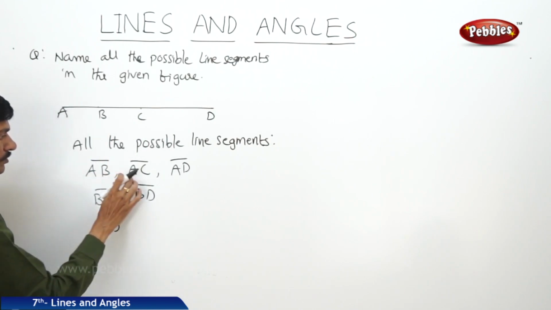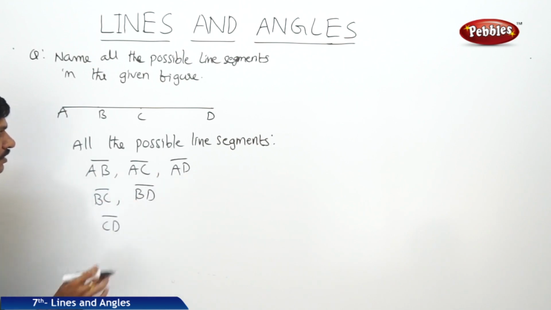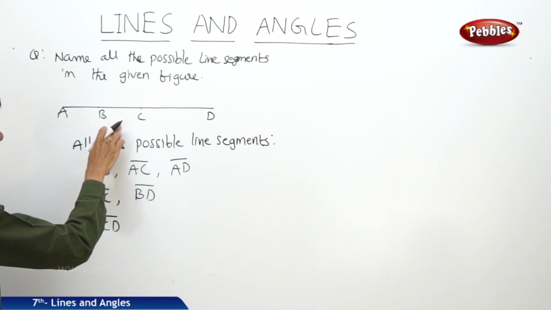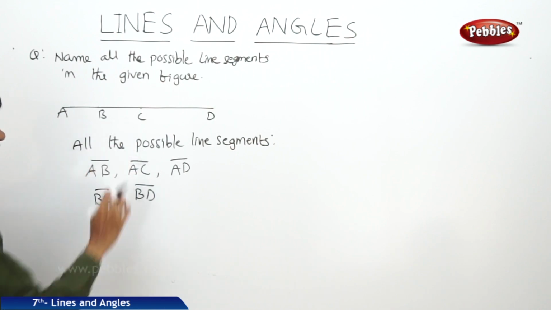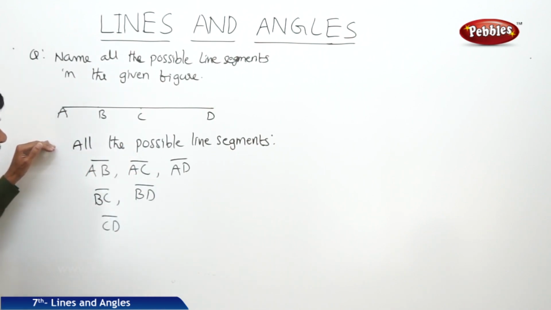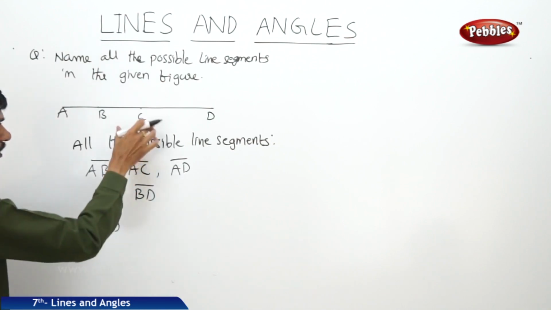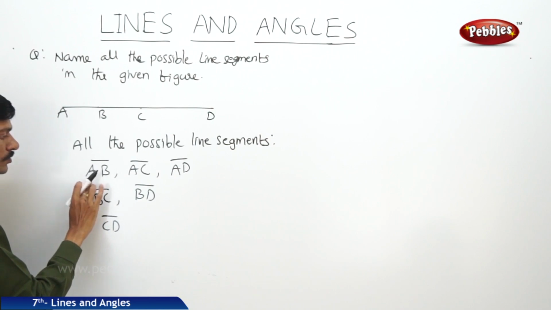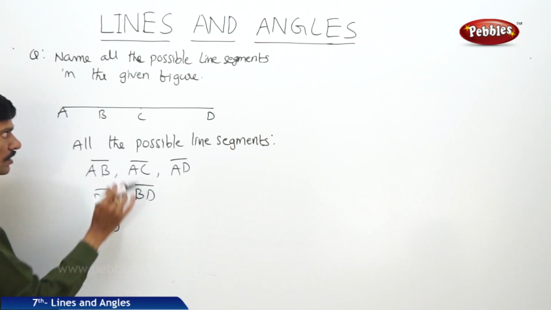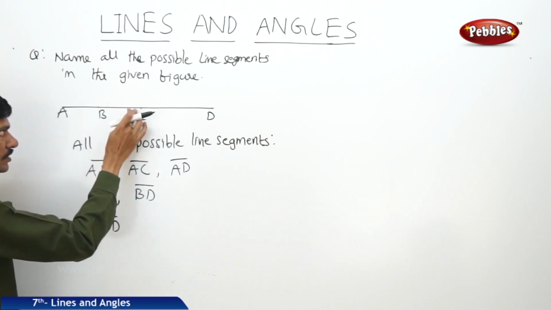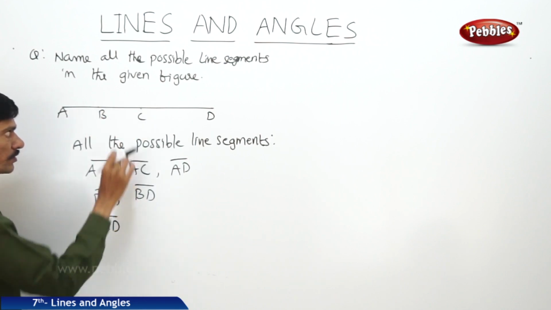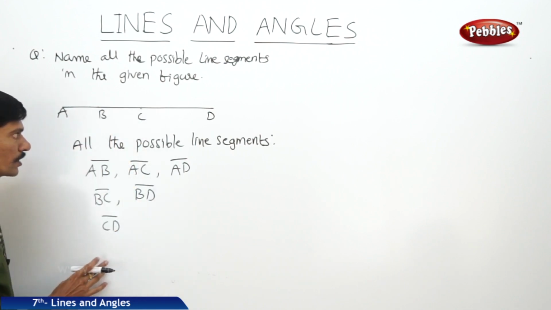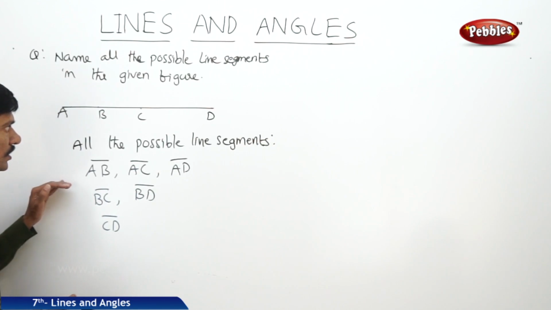So there are 1, 2, 3, 4, 5, 6 line segments, and let us check whether there are any other line segments from this figure. If you take BA or AB, both are same, so we do not mention BA separately, and even BC and CB both are same, so we do not mention CB line segment separately. So there are only 6 line segments from the given figure.